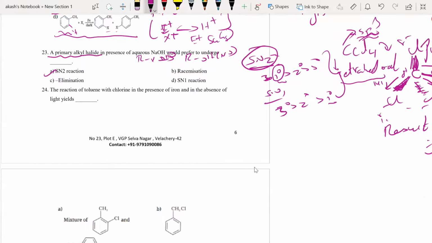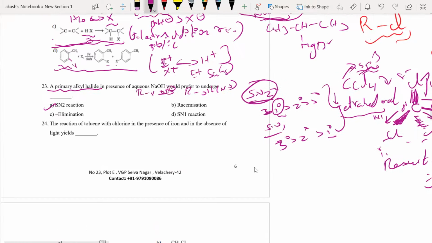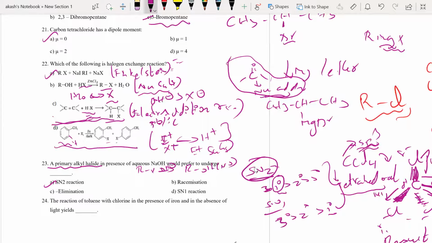Okay, moving on to the 24th question. The reaction of toluene with chlorine in the presence of iron and in the absence of light yields what? Now, this reaction we saw in option D here. This exact same reaction is what we are going to see here.